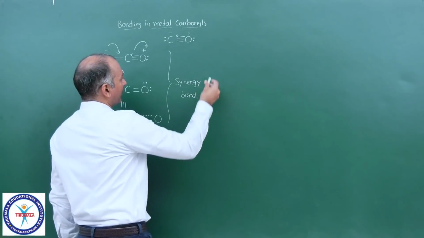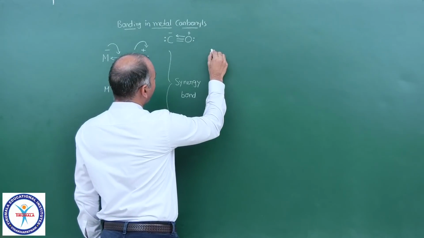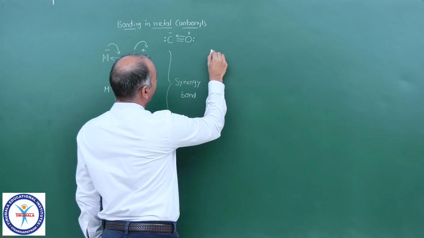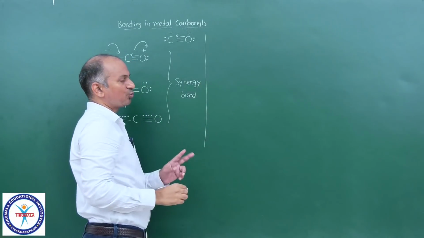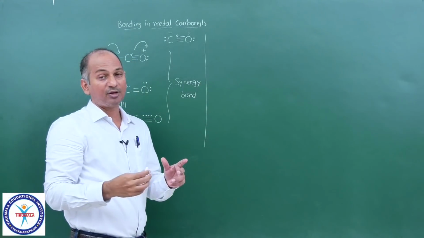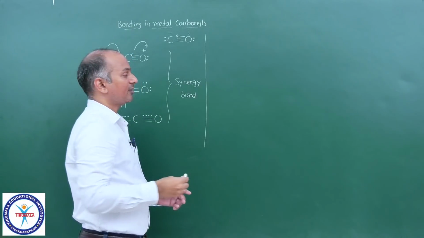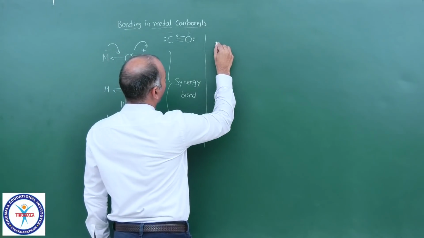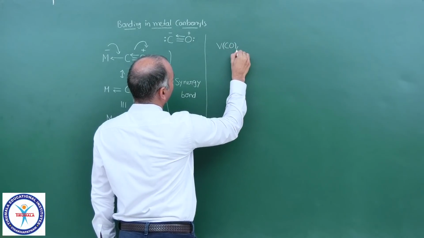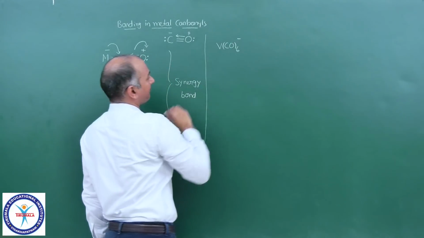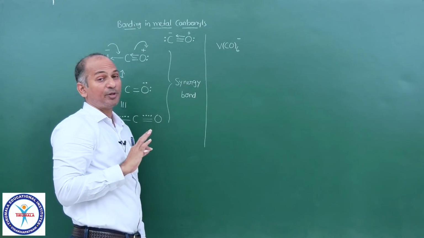Now see, for example, we have a complex that is V. Let me take just 2 examples. Let me tell you actually how the questions can be asked in this topic. Now we have V(CO)6 minus, and I just told you about this.